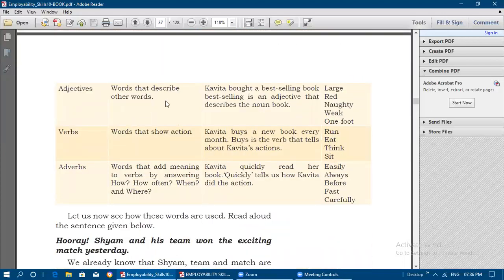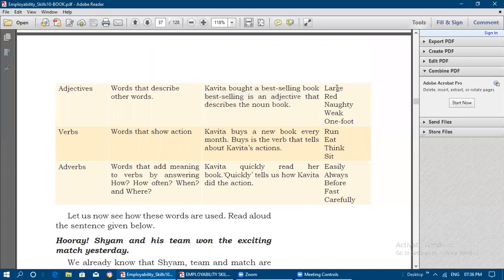Then adjectives, words that describe other words. Kavita bought a best-selling book. Book is a noun. Best-selling is an adjective. Best-selling is an adjective that describes a noun, book. So the noun is book, and best-selling is a describing word for the noun.